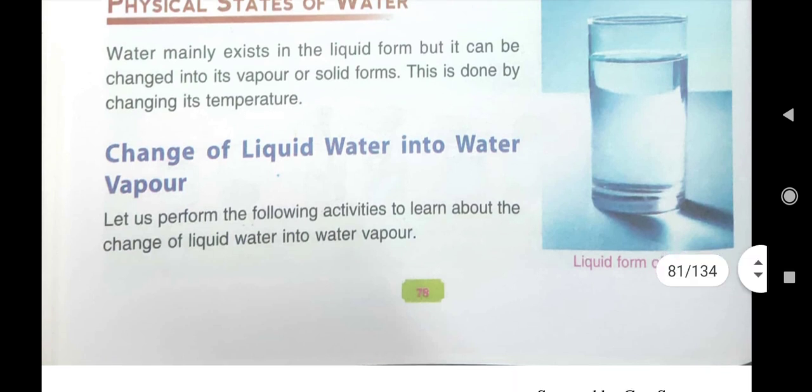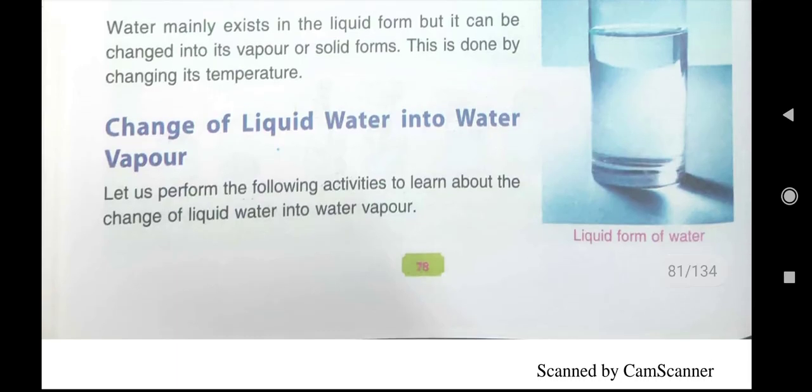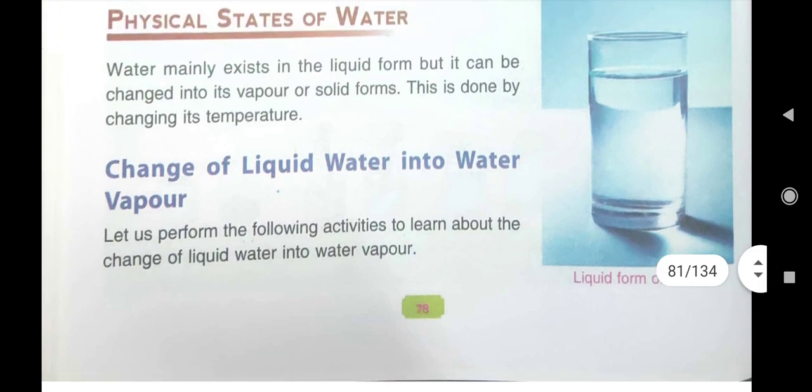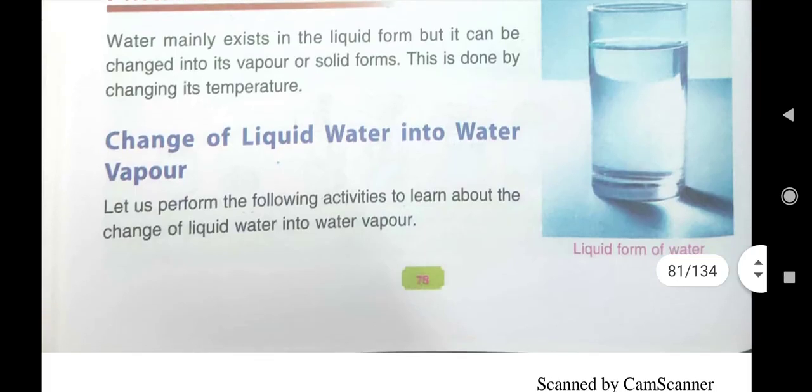So water mainly exists in liquid form, but it can be changed into its vapor form on heating, and into its solid form on cooling. And this is done by changing the temperature. If temperature is very less, below 0 degree, then water will change into solid form. And if temperature is above 100 degree, then the water will change into gaseous form.